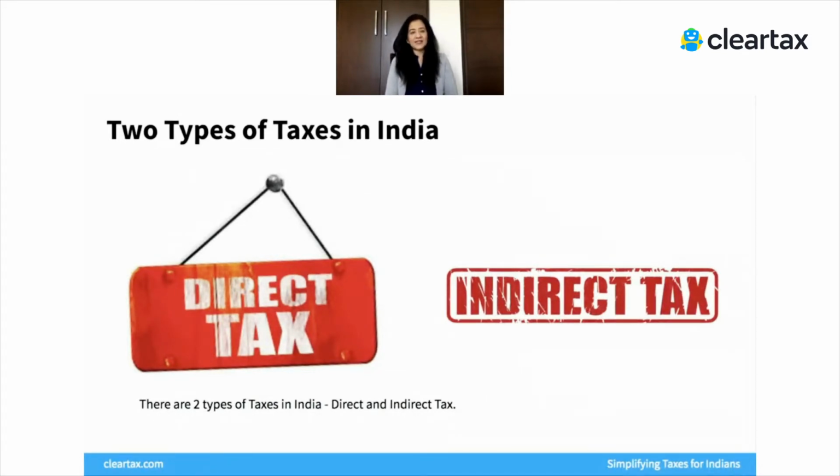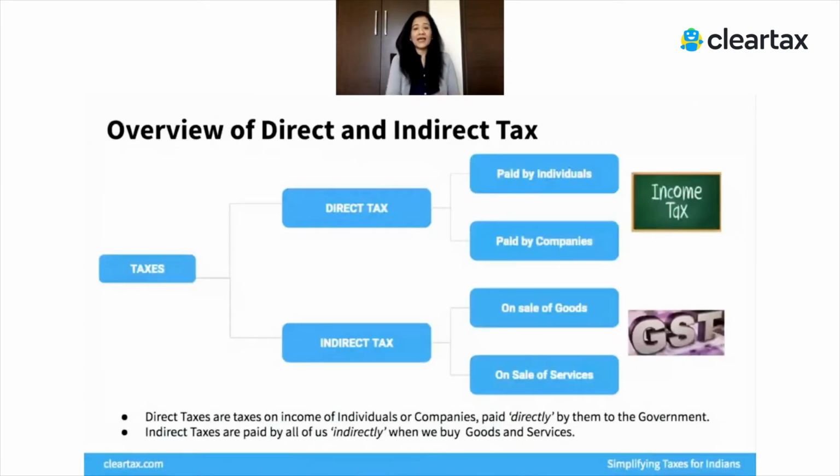The other type of tax is the indirect tax, which is nothing but goods and services tax or GST. Now, why is it called an indirect tax? It's called an indirect tax because you're not paying it directly from your income. You will pay it when you're buying certain goods or services. Say you buy a packet of biscuits, it'll have a certain indirect tax already built into the price of it. So when you pay the retailer 10 rupees, it may be possible that 50 paisa or 75 paisa may be going to the retailer and from the retailer to the government as GST. So broadly, 2 types of taxes: direct taxes and indirect taxes.